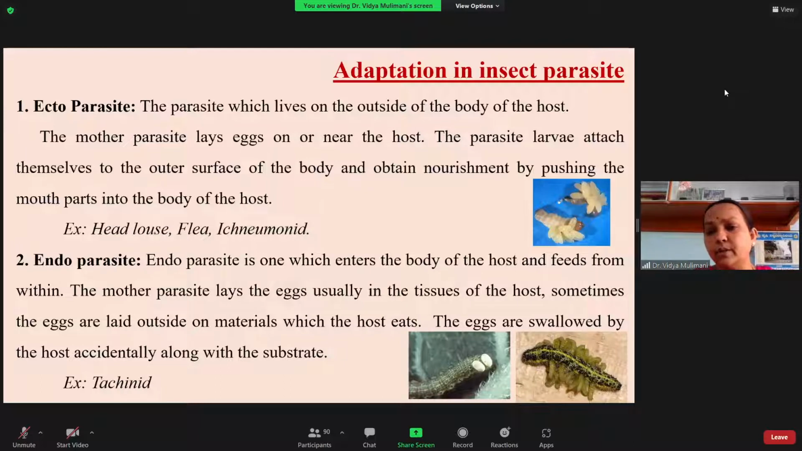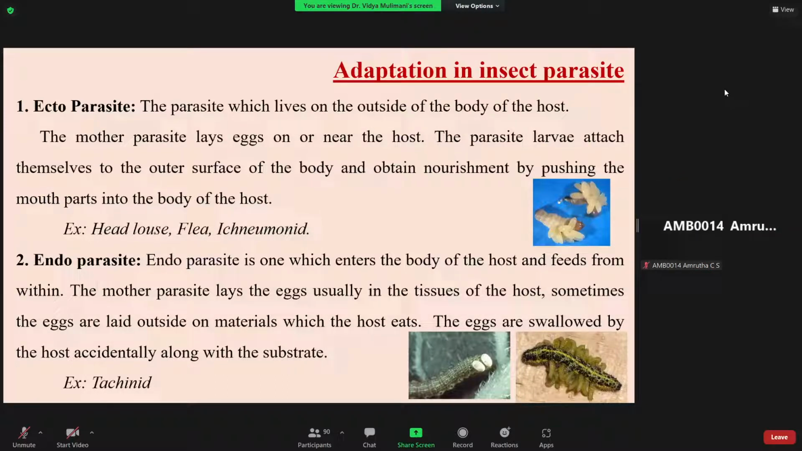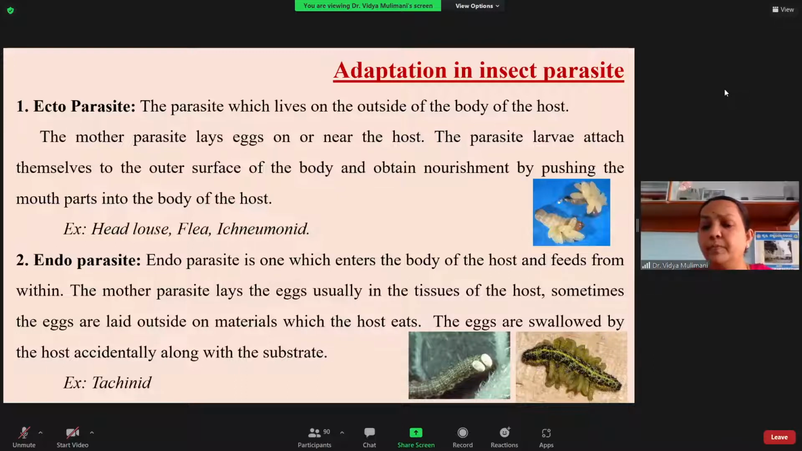So that is what you can call an endoparasite. An endoparasite is one which enters the body of the host and feeds from within. Again taking the example of Bombyx mori, if the eggs have been laid near the caterpillar, the egg of the parasitoid will hatch, crawl, make a hole into the caterpillar, and get inside. Then they allow the larva to grow. At the time of pupation, they again make a hole and come out. This is what you find in the case of endoparasites.